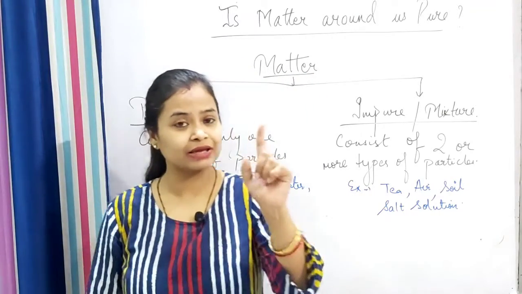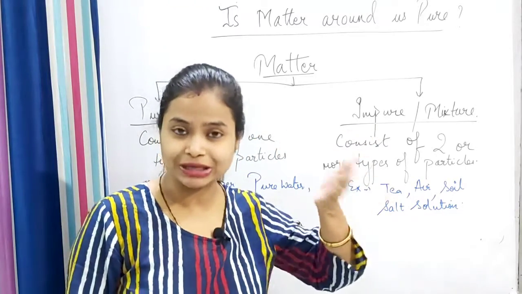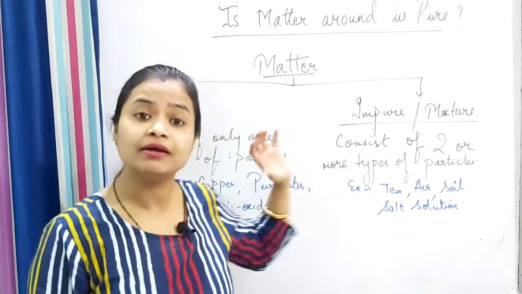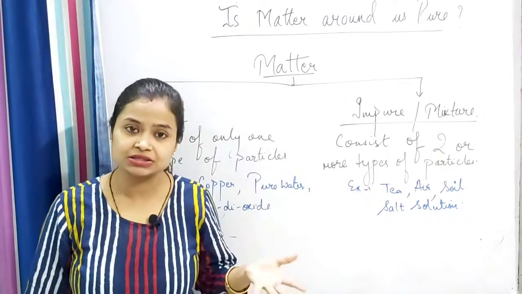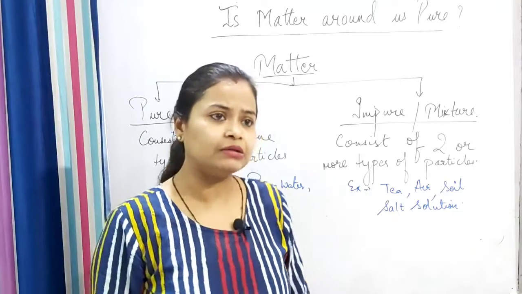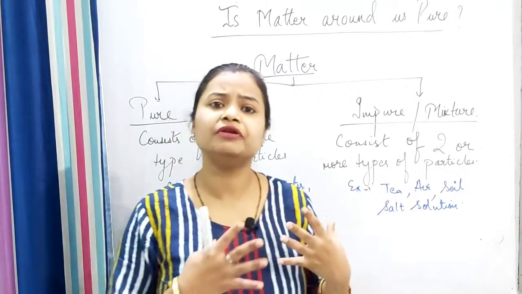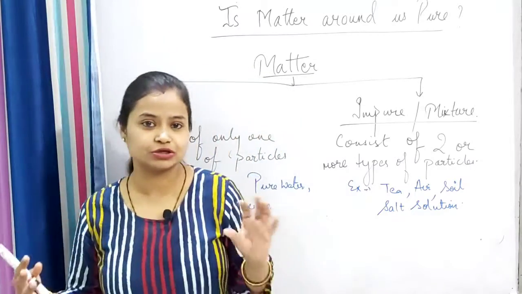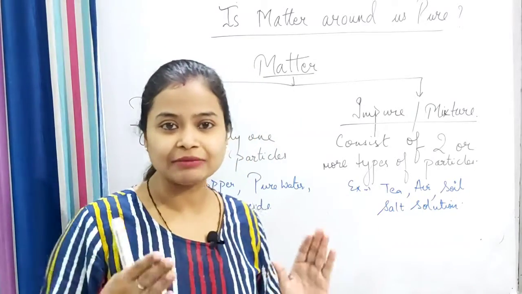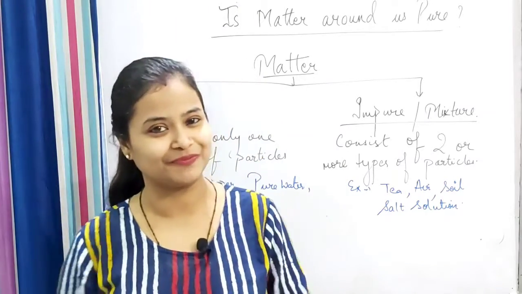Physical properties we have seen already in the first chapter, that was solid, liquid and gas. Here we will see how matter is classified on the basis of chemical properties, then impure substances, mixtures, then different methods to separate mixtures. So we'll see each one in detail. Let us begin the chapter.